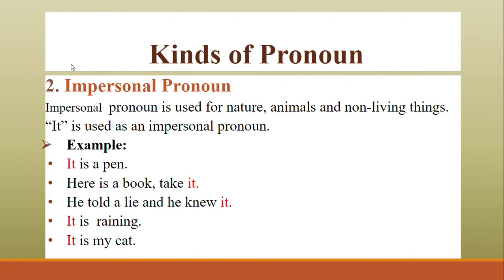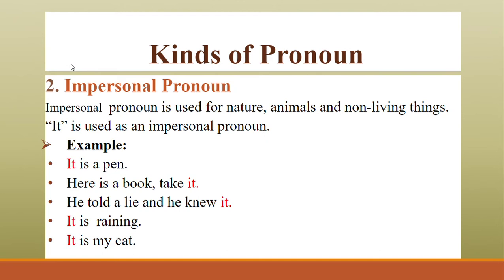Then we come towards the impersonal pronoun. An impersonal pronoun is used for nature, animals, and non-living things. So what is an impersonal pronoun? We can say that it is used for nature, animals, and non-living things, such as we cannot say, "Here is a book, take him." No, it's "take it." So please keep in your mind that it is used as an impersonal pronoun.